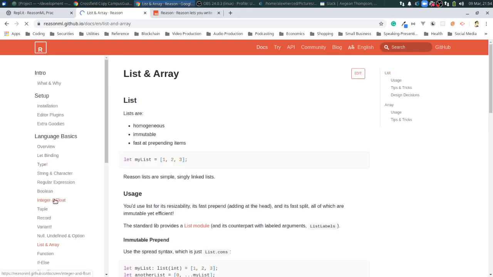How do they distinguish between a list and an array? Okay, lists are homogeneous, immutable, fast at prepending items. They are simple, singly linked lists. Okay, I get that.